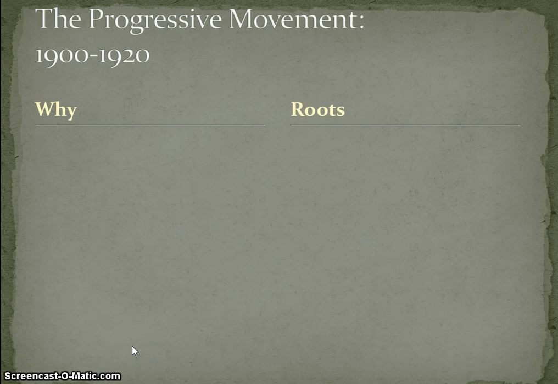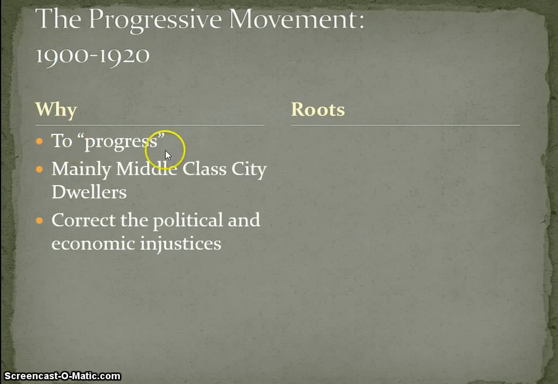Okay guys, so today's video is going to be on the progressive movement, and it's going to be from 1900 to 1920. Now, why did the progressive movement begin? One, to progress, right? Progressive movement, to progress. Progress is to make better, right? Mainly middle class city dwellers, right? The middle class were the ones that were the progressives.